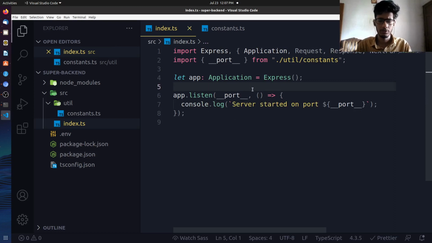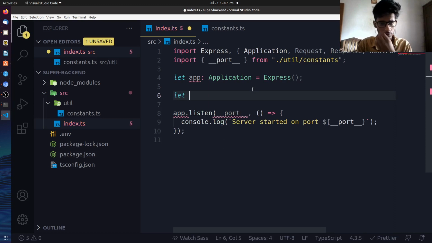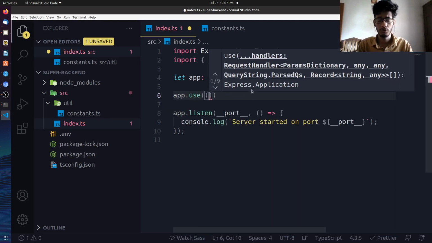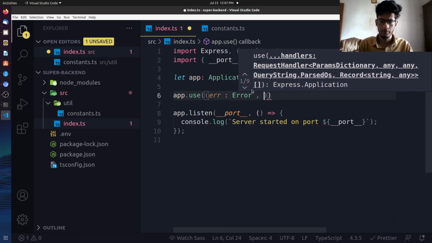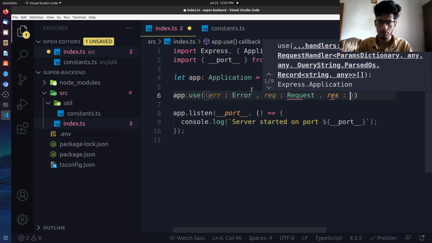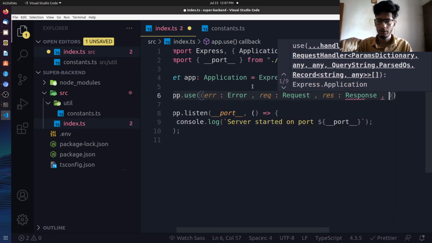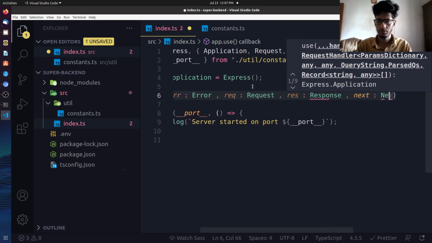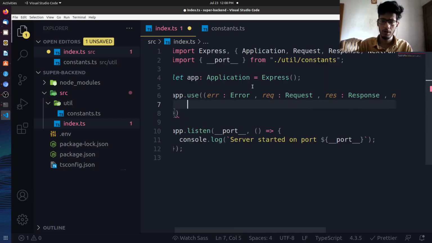The next thing we'll be doing is making our error handler and our 404 route. So let's do them. First of all, app.use. How to make an error handler? You need 4 parameters in an error handler. First is the error, which is of type Error. Then we have a request, which is of type Request. Then we have a response, which is of type Response. Then we have next, which is of type NextFunction. Basically, that's it. There you have your error handler, right?